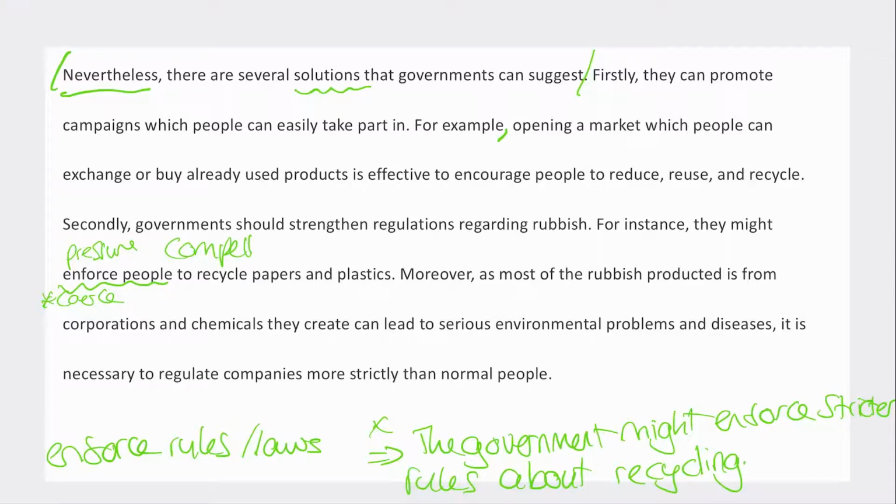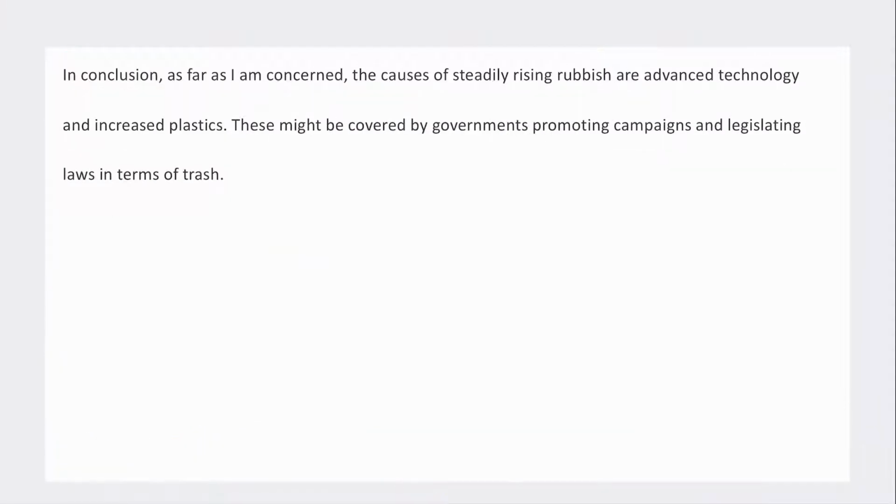Moreover, as most of the rubbish produced is from corporations, and the chemicals they create can lead to serious environmental problems and diseases, it is necessary to regulate companies more strictly than normal people. Okay, so again, we've got our 2 solutions. And what I like about this is that they've looked at the 2 problems that they talked about earlier, and they've picked 2 solutions that fit with those problems. So that's good.